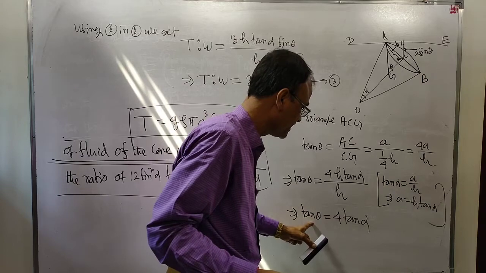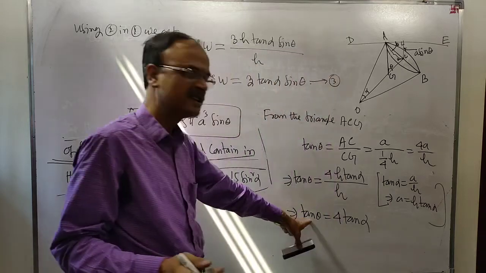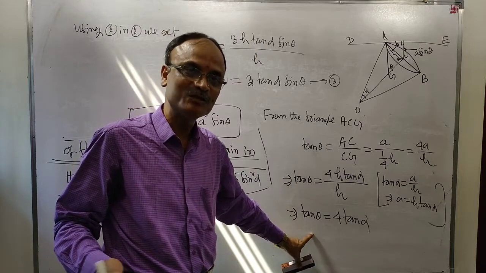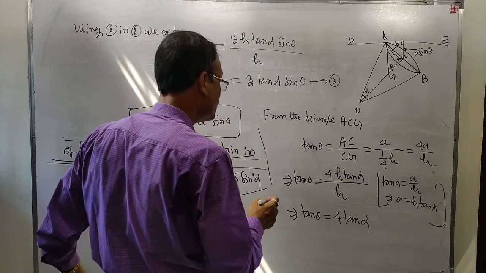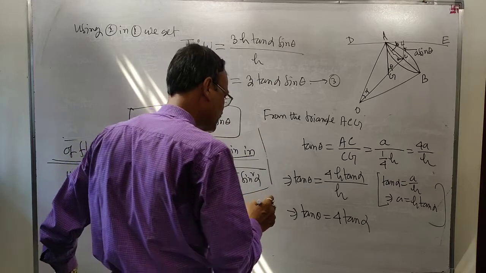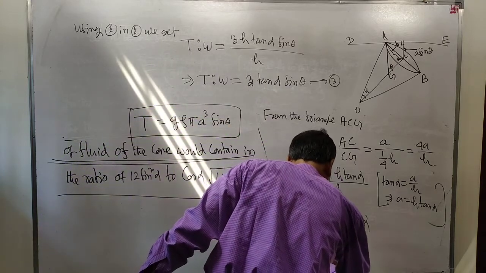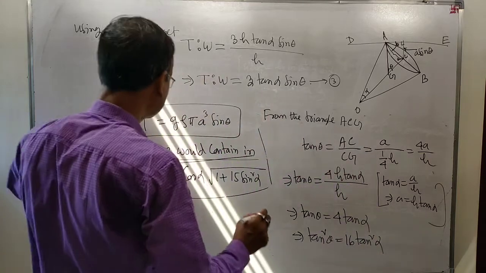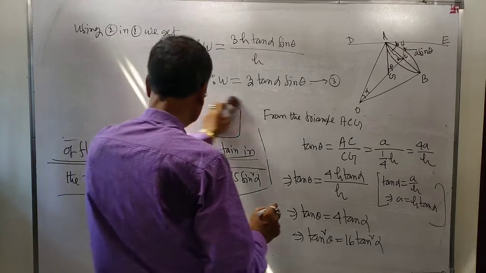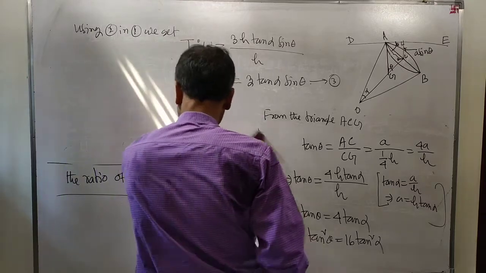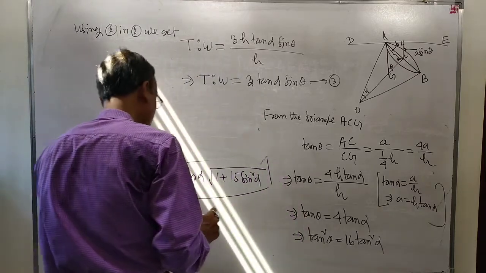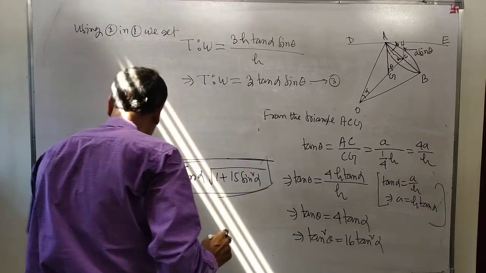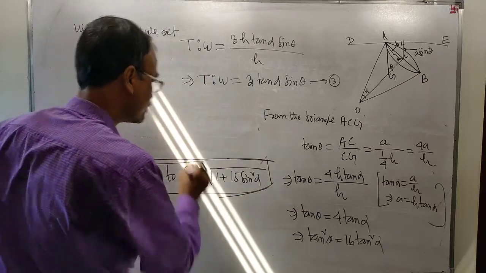You have got tan theta. Convert this to sin theta. Simple. Convert tan theta to sin theta. For that we have to write, suppose tan square theta equal to 16 tan square alpha. Tan square theta is equal to 16 tan square alpha. Now, I should not remove this one because this will have to be proved. 16 tan square alpha.